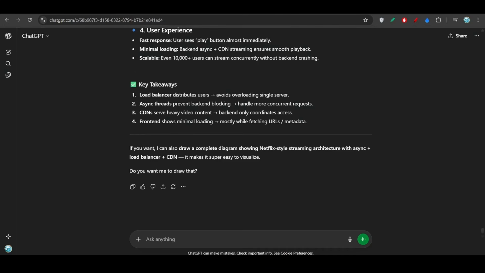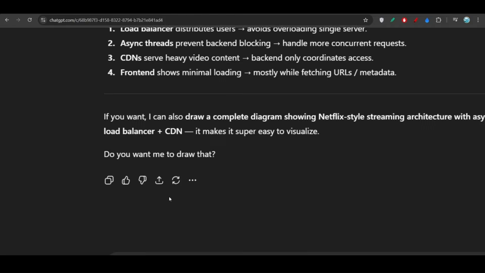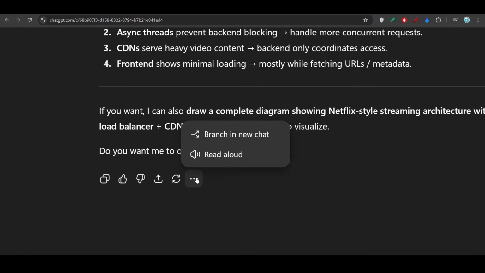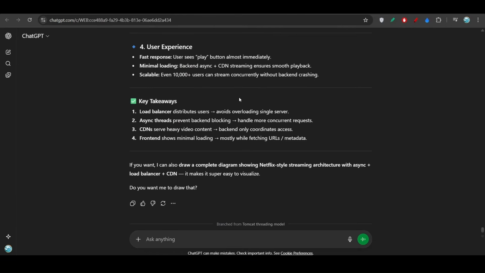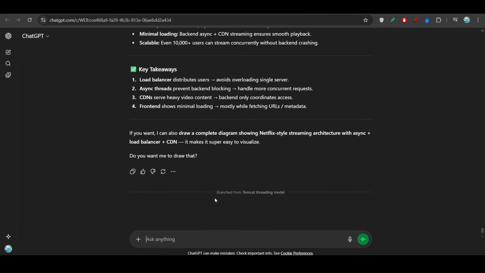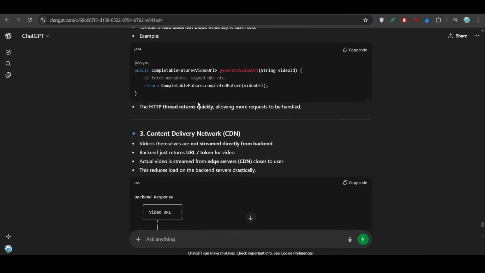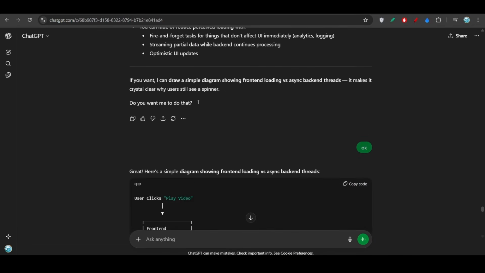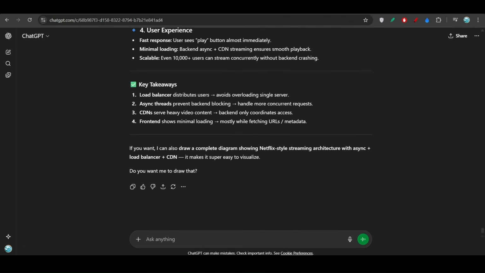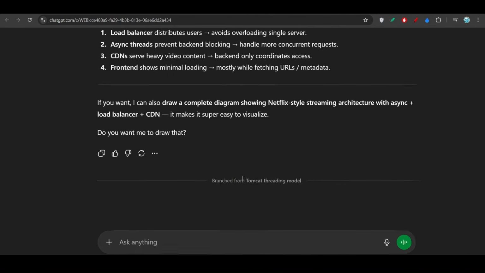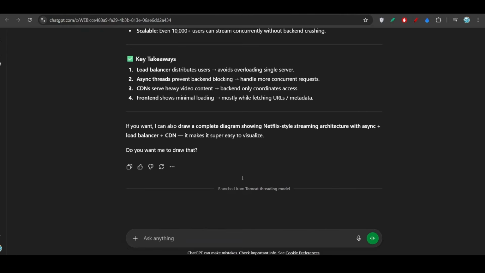So basically, if you go to your ChatGPT and whatever conversations you have done, if you click on this three dot below, you will see that branch in new chat. If you click on it, it will open another new window, and that new window will take the original thread, and here you see that it is written branched from Tomcat threading model. So my original thread was this Tomcat threading model that I had asked about, and now this is the new thread that they have started, and basically they have created one new branch.